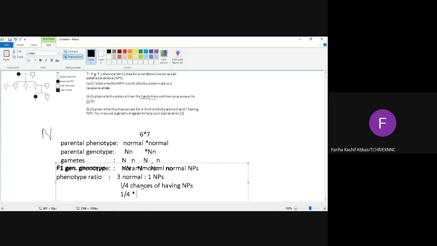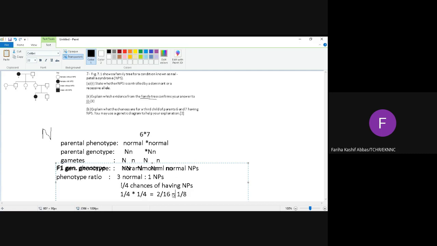1/4 into 1/4. That would be 1/16. So 1/16 is the chance for the first two children. Clear? Did you understand?